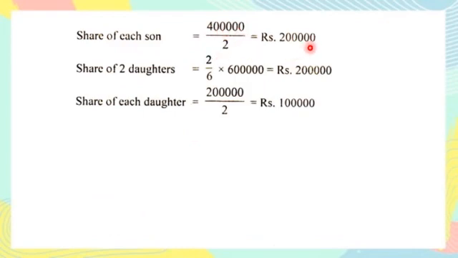So the share of each son is 2 lakh. Now the share of two daughters means 2 divided by 6. The share of daughter is 2 and 6 is the total sum of ratios, and multiply by 6 lakh. After doing these calculations, I have 2 lakh. This is the share of two daughters. To find the share of each daughter, I will divide this 2 lakh by 2, and the answer is equal to 1 lakh. So the share of each daughter is 1 lakh.